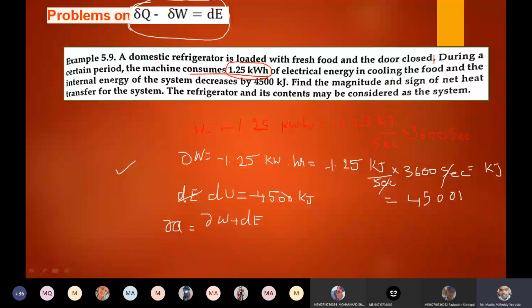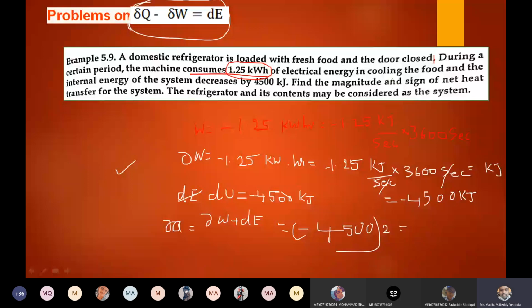Very, very important. The signs play a major role. And dU is also negative because it is decreased. Therefore, minus 4,500 is dE. Again minus 4,500, so it will become two times minus 4,500. So this is nothing but minus 9,000 kilojoules, right?